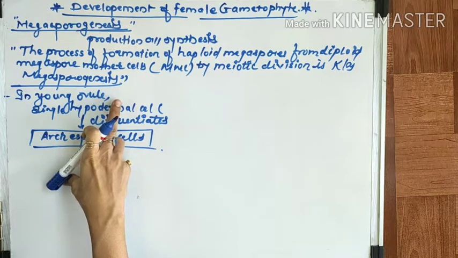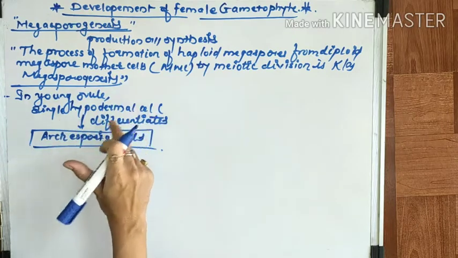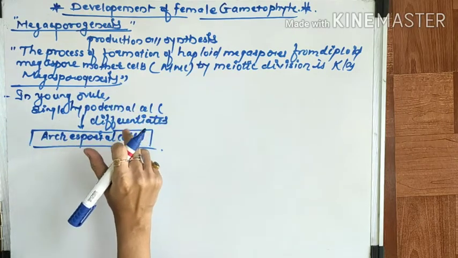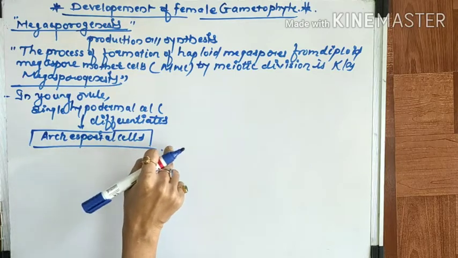Inside the ovule, the single hypodermal cell undergoes differentiation and forms one archisporial cell.